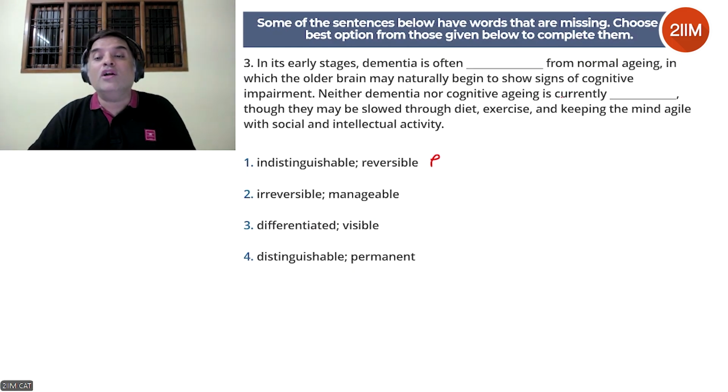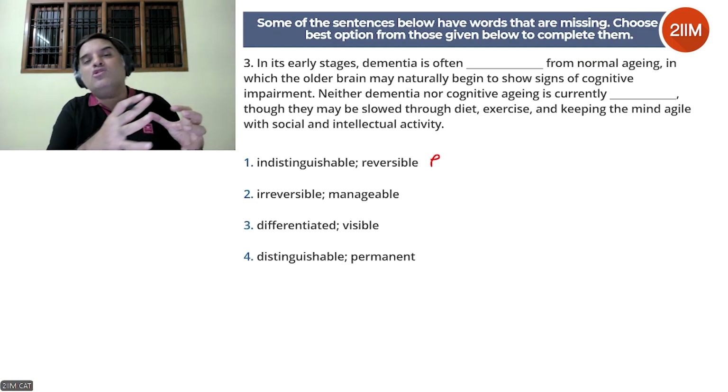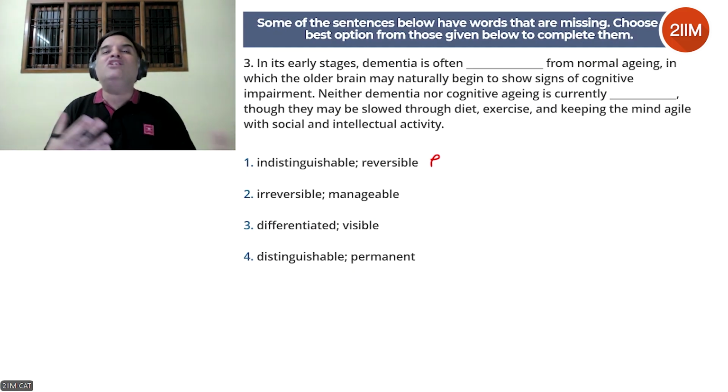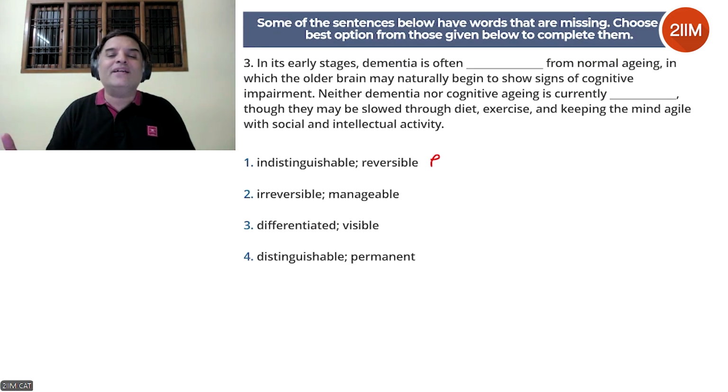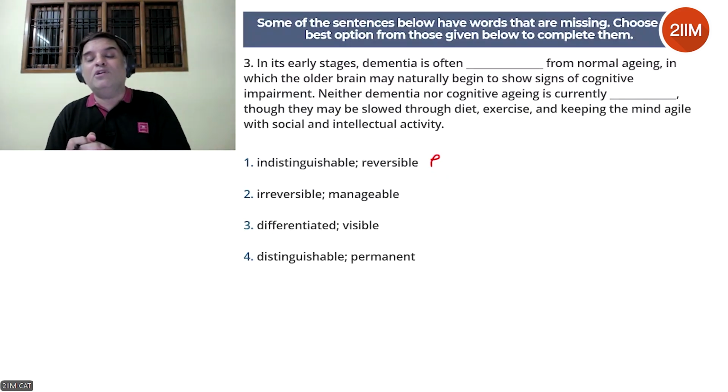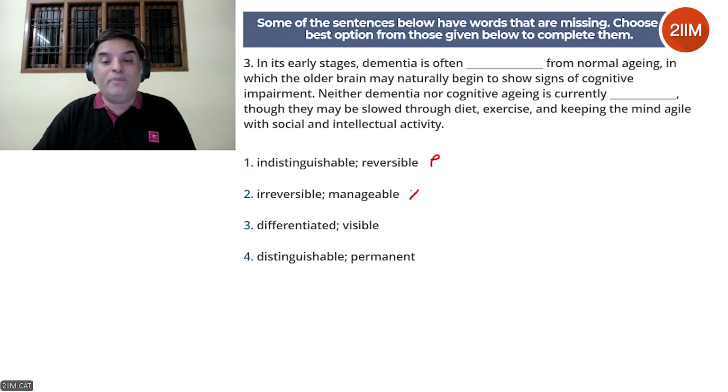Neither dementia nor cognitive aging is currently manageable, but they may be slowed through diet. That doesn't make sense. The fact that you're able to slow it down, you are also managing that condition. You're slowing down the progression of a disease. You're managing it. So saying that it is not manageable and then talking about slowing down, it's contradictory. So it won't make sense.